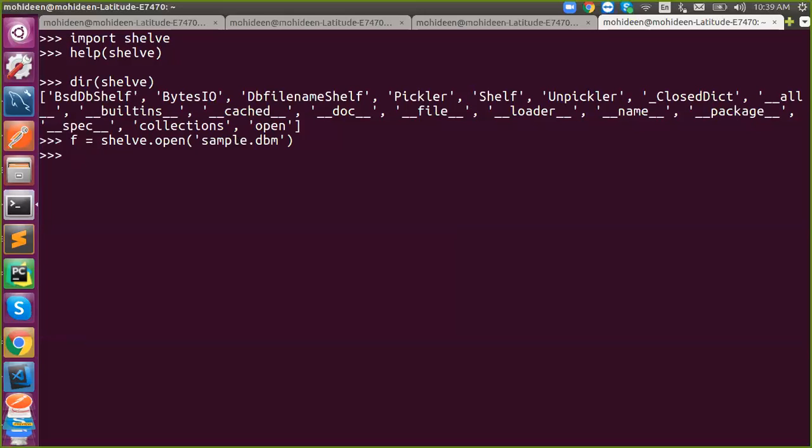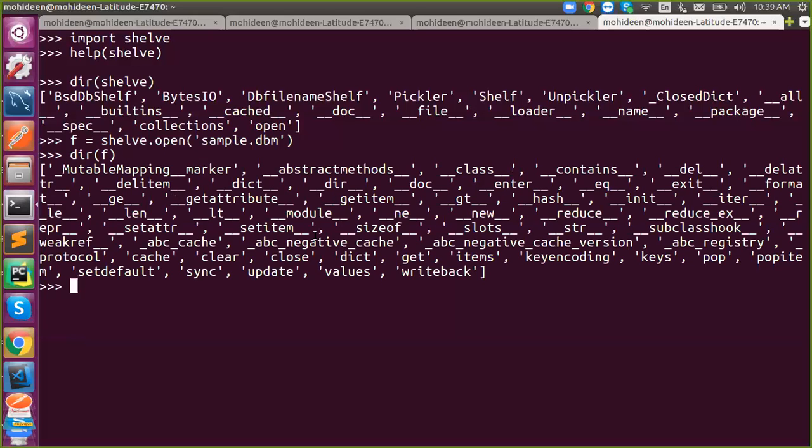So let's say f is your dictionary-like shelf object. Say dir. I told you, you will find all of the attributes available in a dictionary plus one. What is meant by plus one? You will find .close. So close is related to what? Save the file. Saving a dictionary doesn't need close, right? Because it is not going to save it in a file. But here it's going to save it in a physical location. That is persistent storage. Understand? So we have all of the other options like update, values, keys, etc. So we can perform anything we want to.